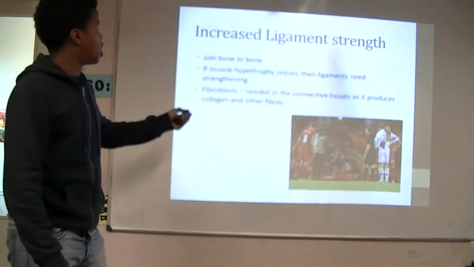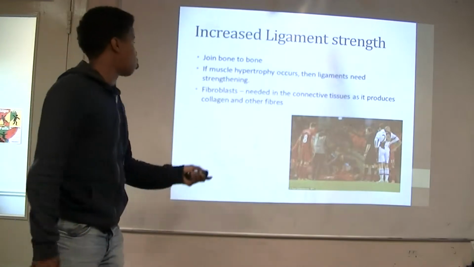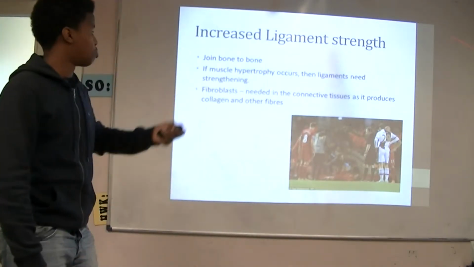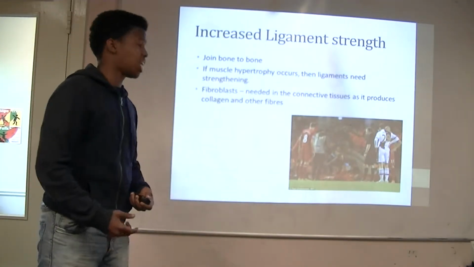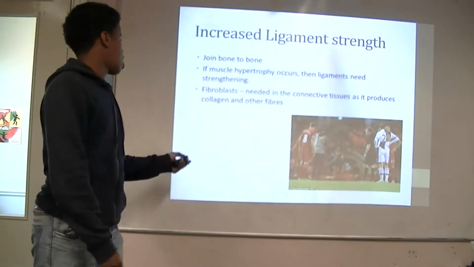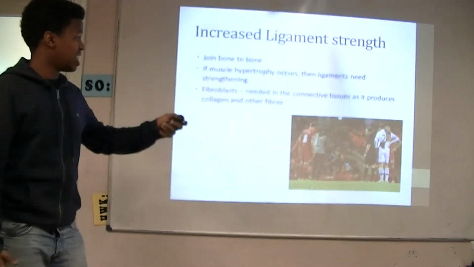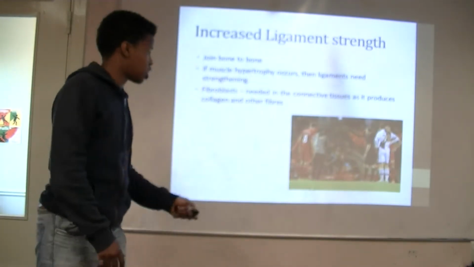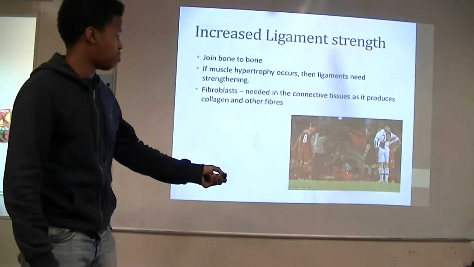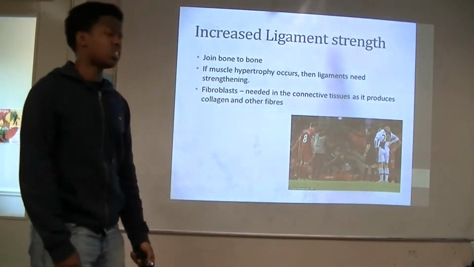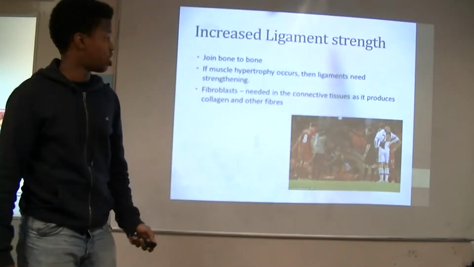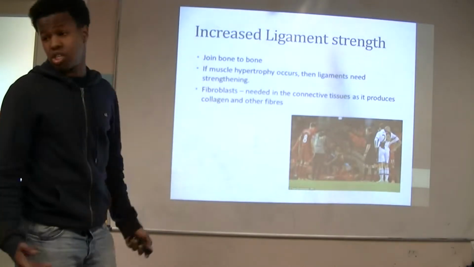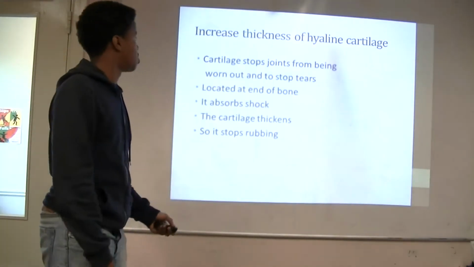Increased ligament strength. As you might already know, ligaments join bone to bone. If muscle hypertrophy occurs, then ligaments need strengthening. Fibroblasts are needed in the connective tissue as they produce collagen and other fibers. As you can see here, this is Lucas Leiva, Liverpool player. In the 2011-12 season, he was quite injured. He might have needed this Mourinho system, which would have stopped the injuries.